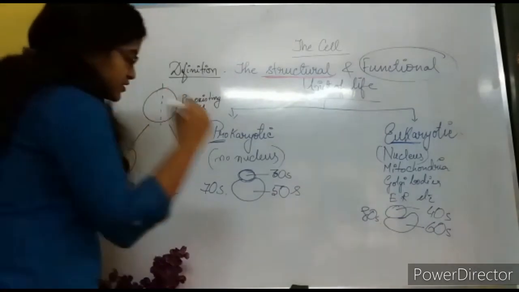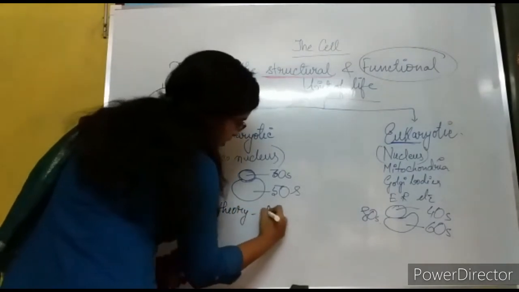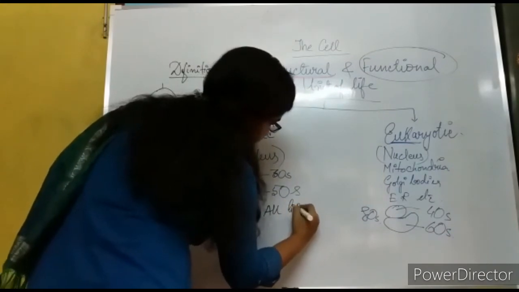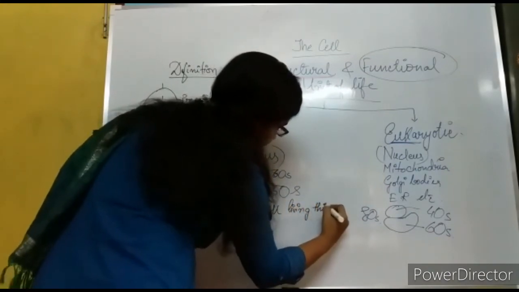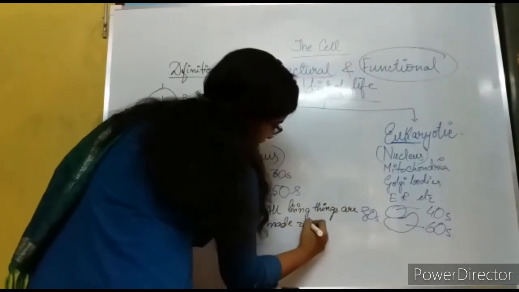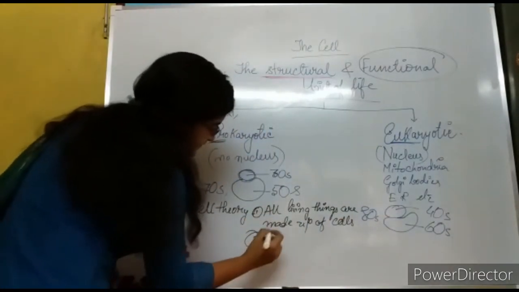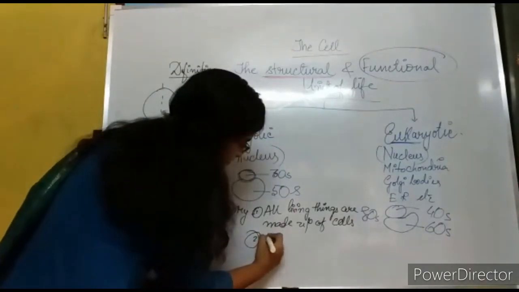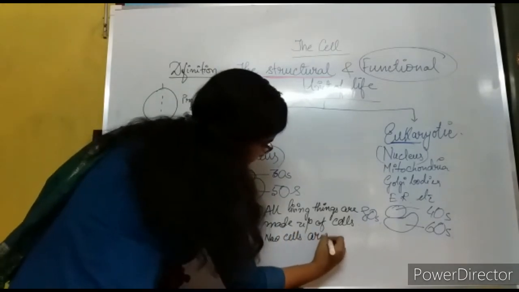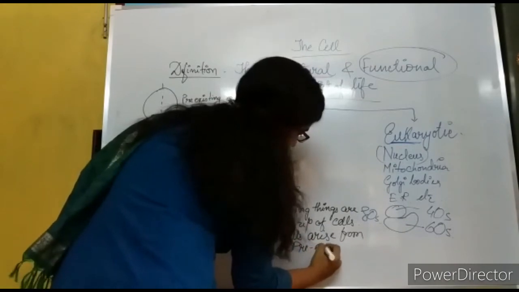Clear? So cell theory states what? Number one, all living things are made up of cells. And number two, new cells arise from pre-existing cells.